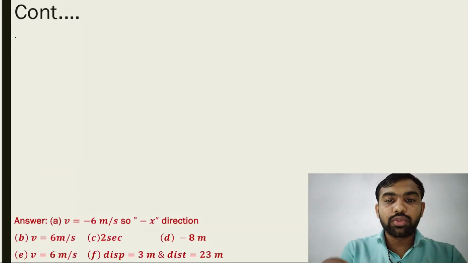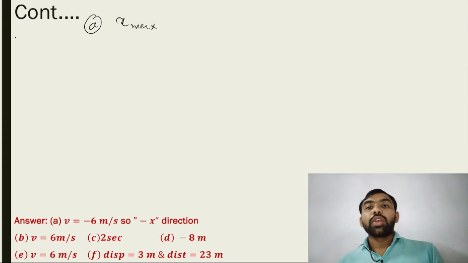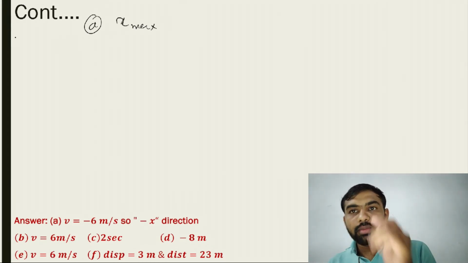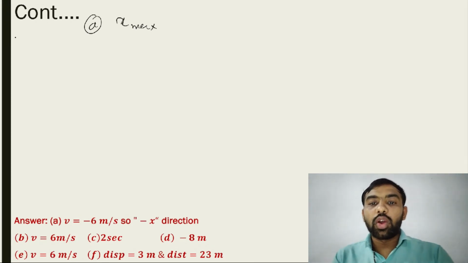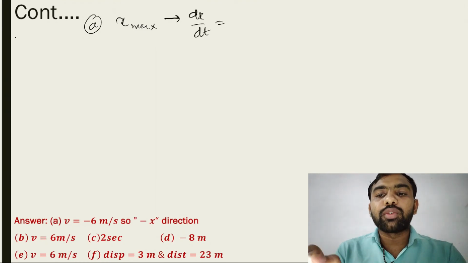Let's discuss this one, D. When x becomes maximum, if any quantity becomes maximum, its differentiation is 0. So when x is maximum, it means dx by dt is equal to 0.